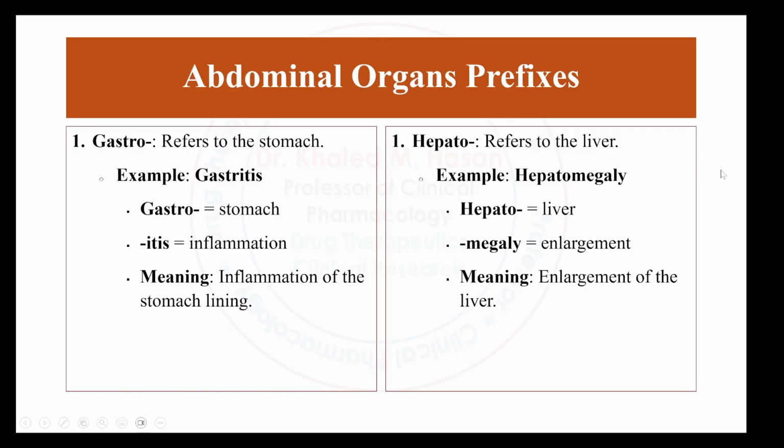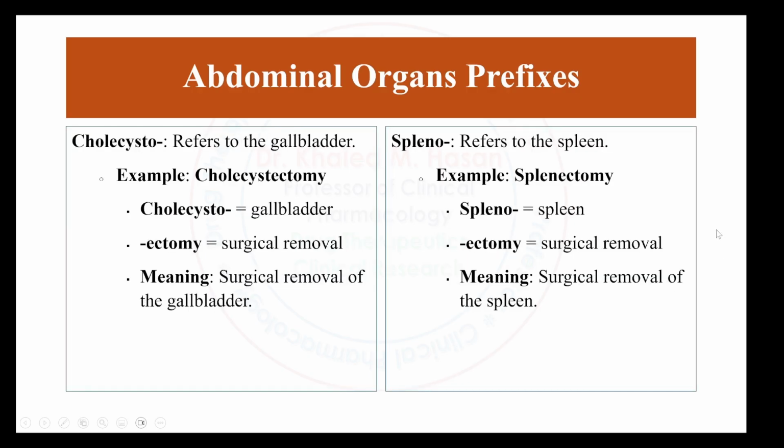Speaking about hepato, it refers to the liver, and an example is hepatomegaly. Hepato means the liver, megaly means enlargement. Hepatomegaly means enlargement of the liver. Cholecysto refers to the gallbladder. Cholecystectomy: cholecysto refers to the gallbladder, and ectomy refers to surgical removal. Cholecystectomy refers to the removal of the gallbladder.